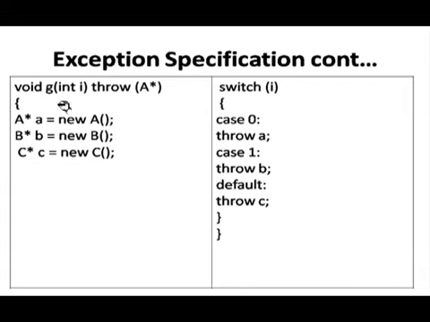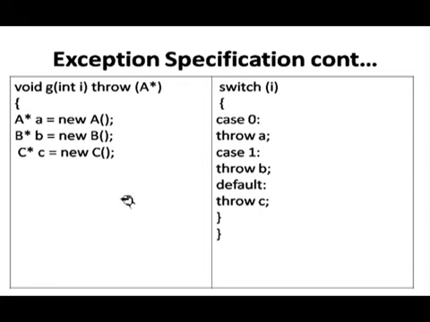So here we are assigning the dynamic memory to these, and switch I is used for any numeric value. I haven't declared it here, cin, we can take the input for I, and if case 0, then throw A, which is an object of this class. So here we have mentioned A star, so we can throw this A by this throw statement. It means this function is eligible to pass the exceptions of A type only. So throw B will not be handled by this function, throw C is also not handled by this function.